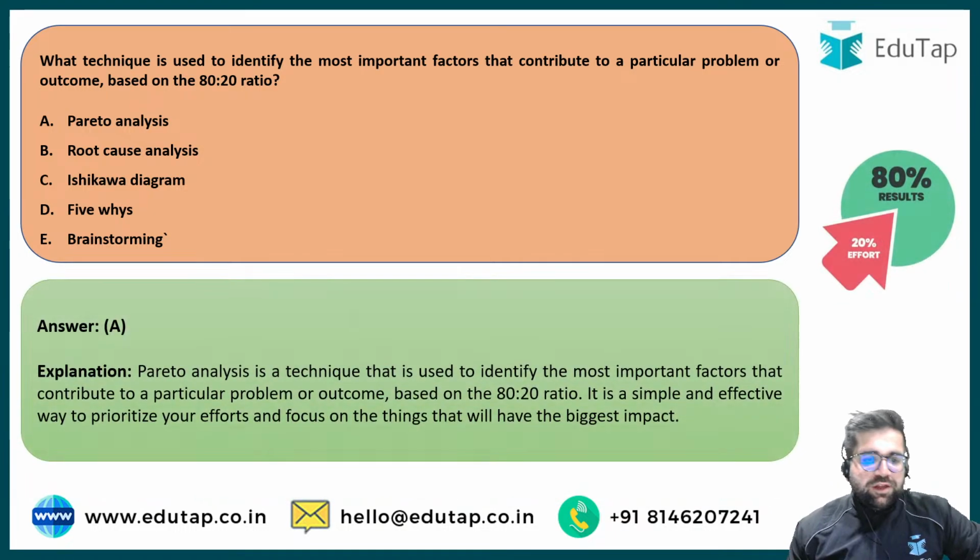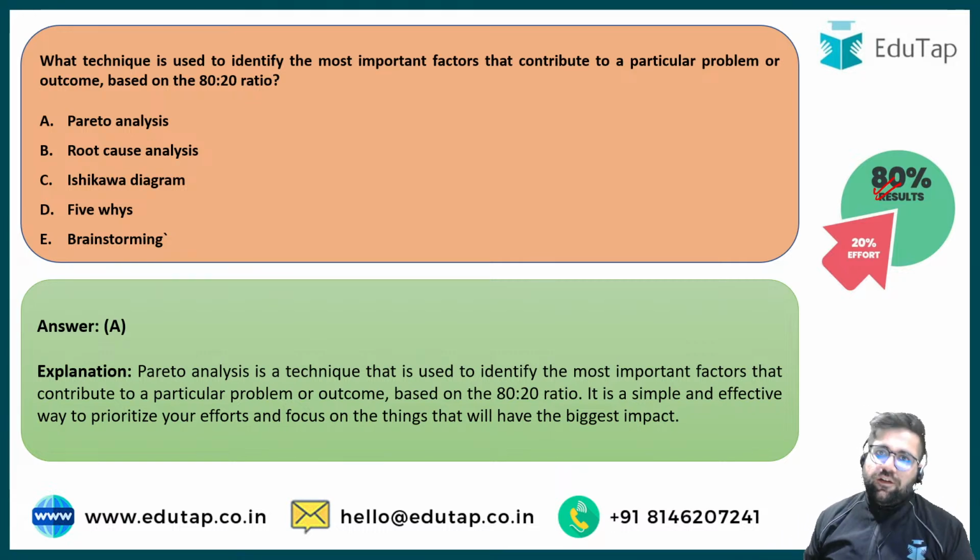So basically this particular technique talks to you regarding two different points. That is, if you make 20% of your loyal efforts, that will result into 80% of the results. If you give 20% of your efforts, from those efforts you will get 80% of the results. And this also applies to your examination purpose as well. Just 20% of your loyal efforts, 20% of your discipline will give you 80% of the allocated marks. Okay, a very easy question. I hope there is no misunderstanding on this question.